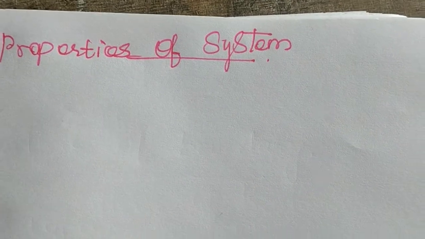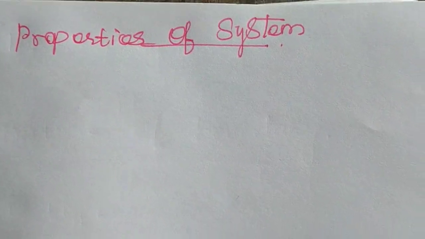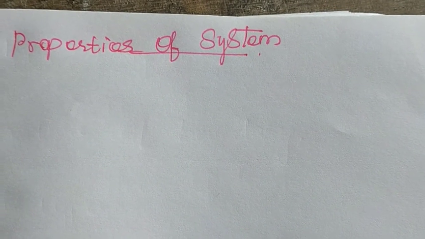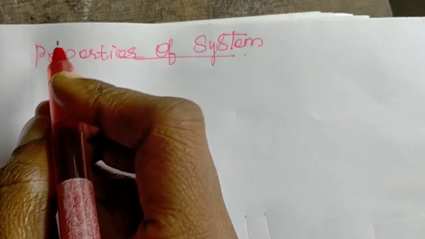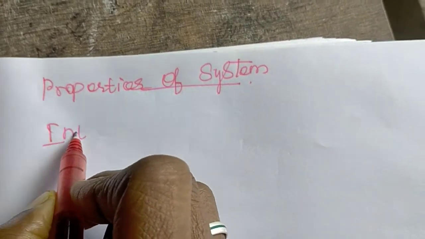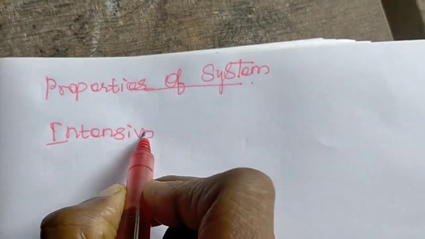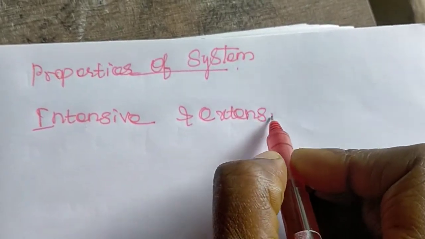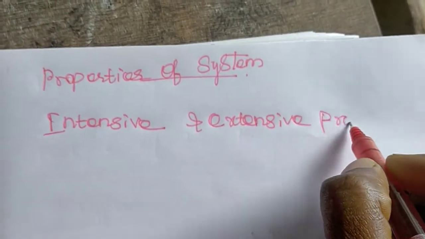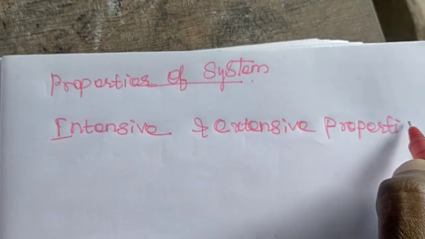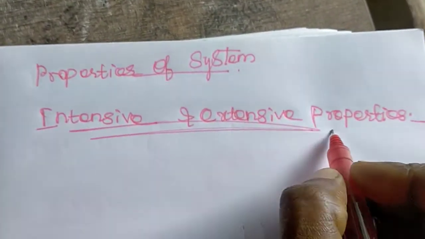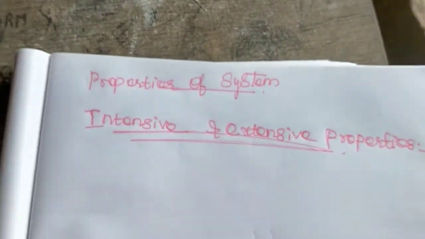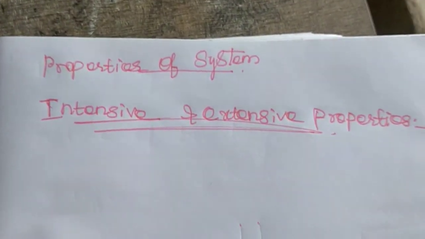The properties of the system are considered here in 2 types, intensive and extensive properties. So how do we classify into intensive and extensive property?